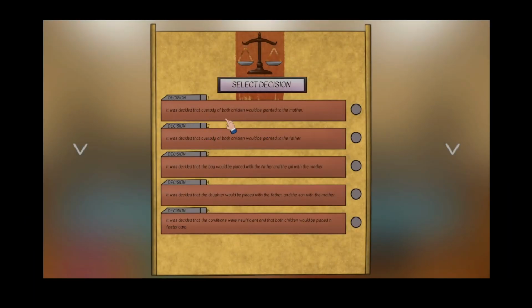It was decided the custody of both children would be granted to the mother. It was decided the custody of both children would be granted to the father. It was decided that the boy would be placed with a... No. It was decided that the daughter would be placed... No. It was decided that conditions were insufficient and both children would be placed in foster care. So none of these three. Yeah. I'm going with the dad.